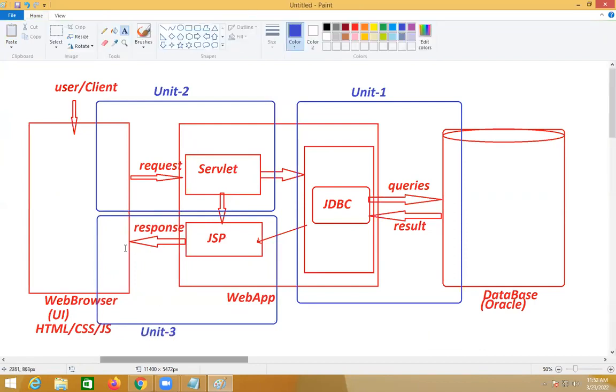So how many of you know HTML? Raise your hands. How many of you know CSS? Raise your hands. How many of you know JavaScript? Maybe not yet started, I think. JavaScript not there also, no issue, because 15 days time is there for you. For HTML, CSS, 15 days time is there.